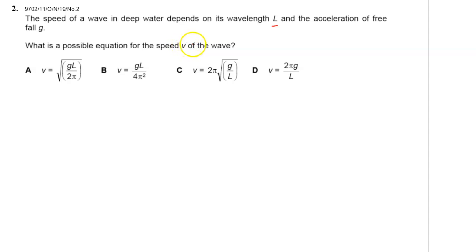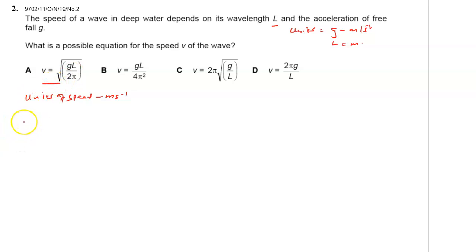Okay, you know that the unit of g is meters per second squared, and the unit of L is meters. The unit of speed is meters per second. Sorry, not squared. Meters per second.